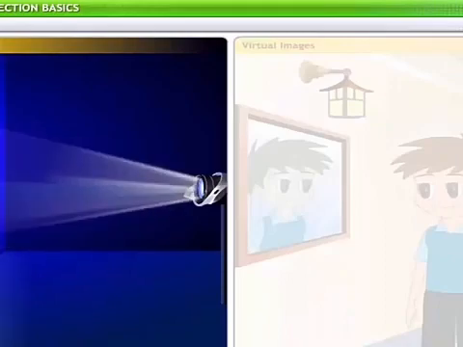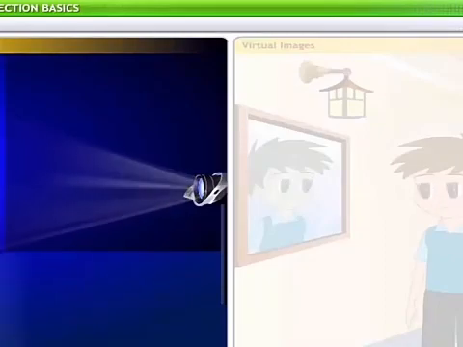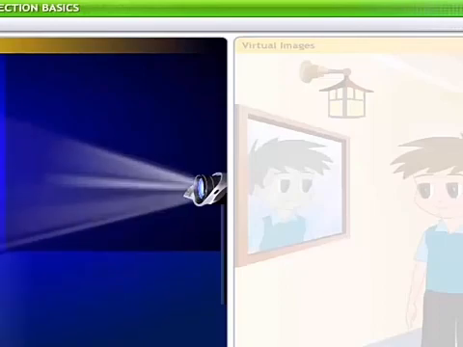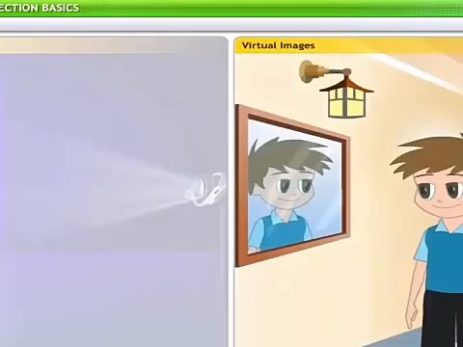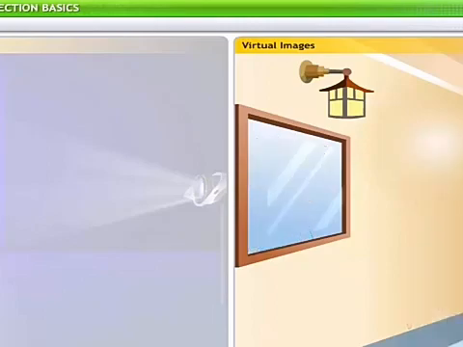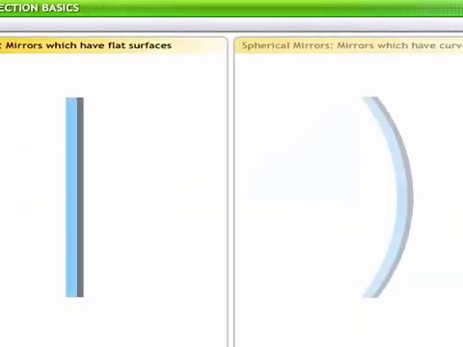There are two types of images. Real images are the images that can be caught on a screen. For example, the images projected on a screen or images taken using a camera are real images. Virtual images are the images that cannot be caught on a screen. Images formed in a plane mirror are virtual, as they disappear when the object is removed.